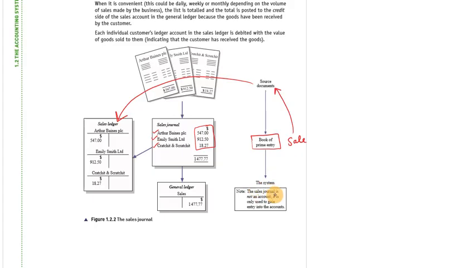So the sale journal is not an account, it is only used to gain entry into the account. At the first stage we will record every credit sale transaction of every independent customer, and then total the amount of every ledger of independent customers, like 547, 912 Emily Smith, 912 sale to Emily Smith, and the total of this individual ledger, that is 1477.77, will go to the general sale ledger. This general sale ledger is called the sale journal.